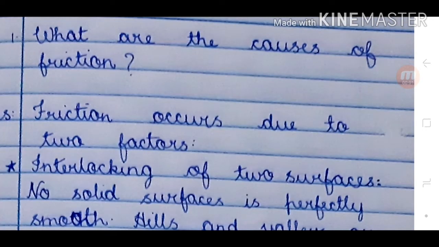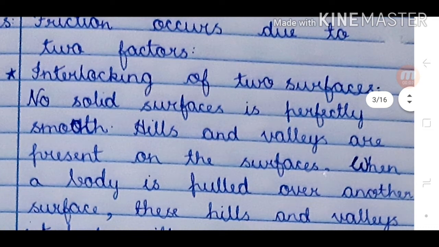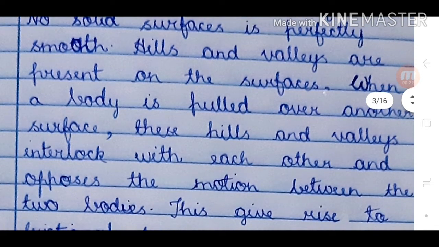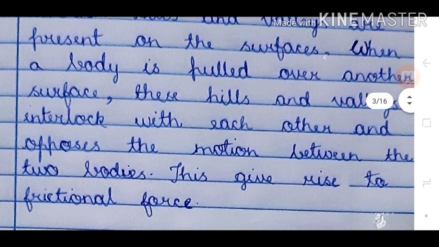Question: what are the causes of friction? Answer: friction occurs due to two factors. 1. Interlocking of two surfaces. No solid surface is perfectly smooth. Hills and valleys are present on the surfaces. When a body is pulled over another surface, these hills and valleys interlock with each other and oppose the motion between the two bodies. This gives rise to frictional force.